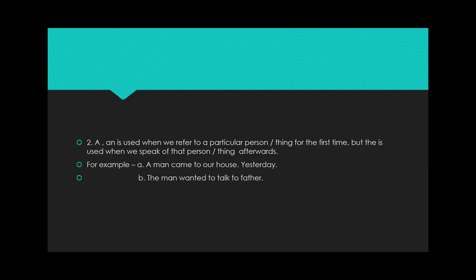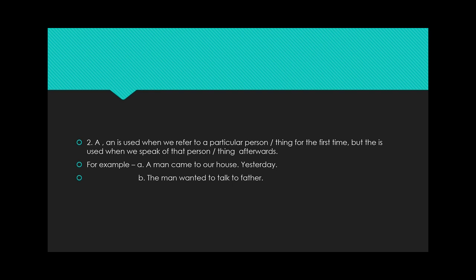Now come to the second point. A or an is used when we refer to a particular person or thing for the first time, but the is used when we speak of that person or thing afterwards. For example, A: a man came to our house yesterday, and B: the man wanted to talk to father.